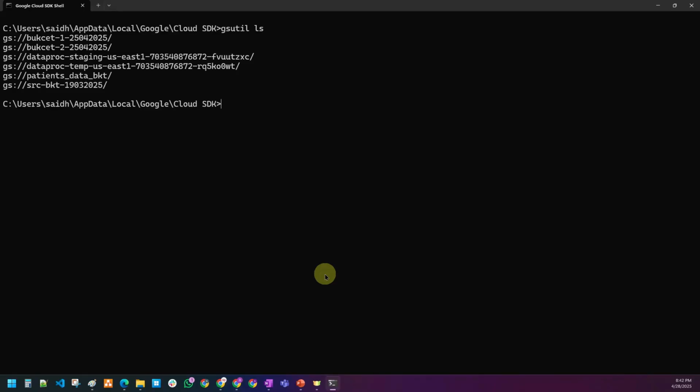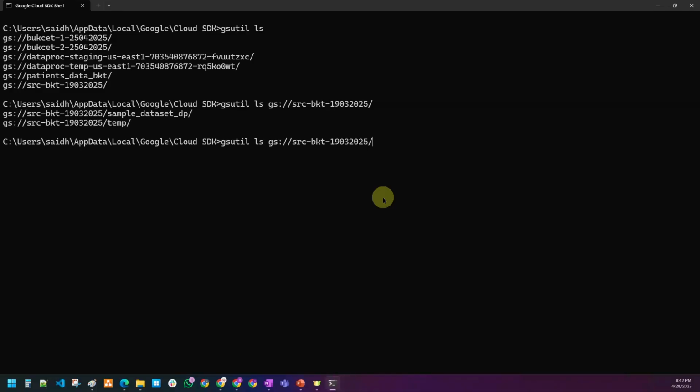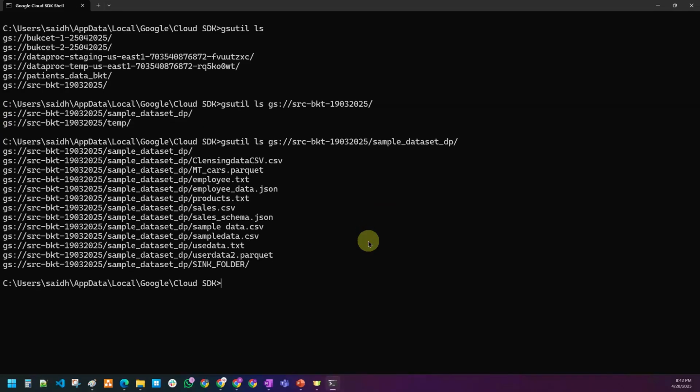Similarly, in one of the buckets, maybe this bucket, I have listed the files also. I should be able to do the same thing here. See, 2 folders should be there. I wanted to do one more thing. In this particular folder, I wanted to list out all the files. Click on enter. All the CSV files, Parquet files, all the files we should be able to list down.